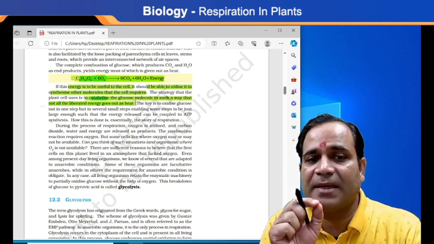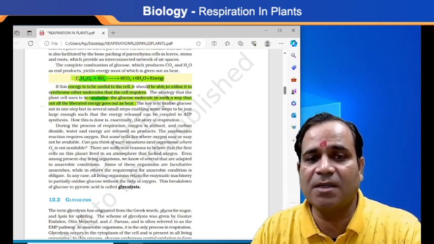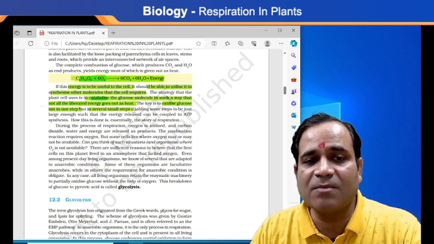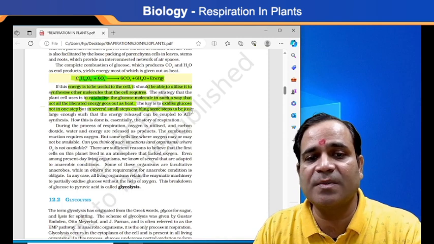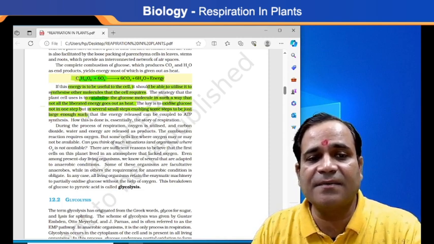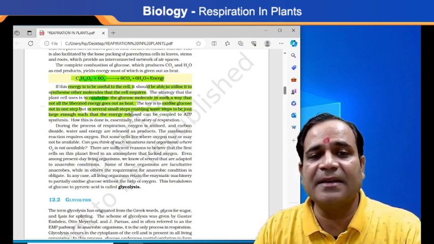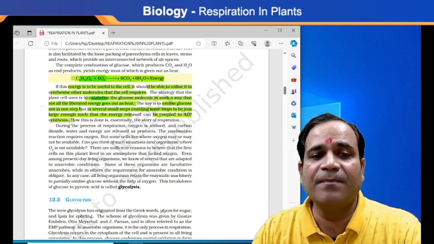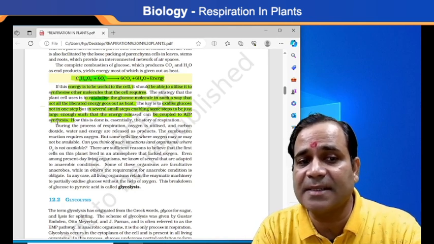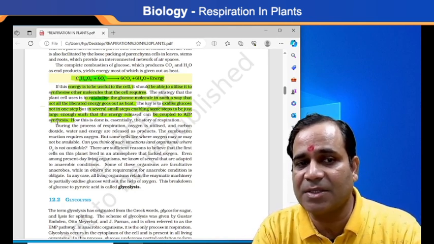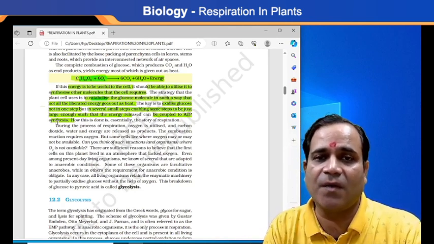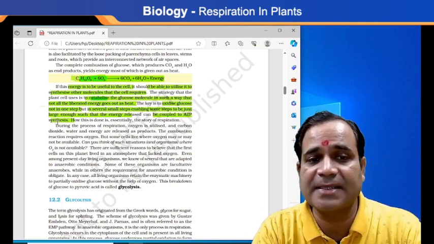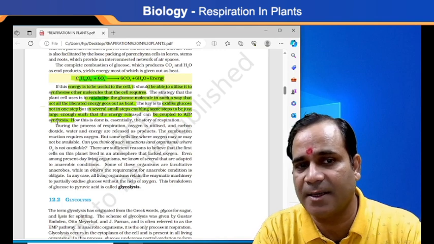Glucose is oxidized not in one step but in several small steps, enabling some steps to be just large enough that the energy release can be coupled to ATP synthesis. And this ATP energy is responsible for driving many biochemical reactions within the body cells.